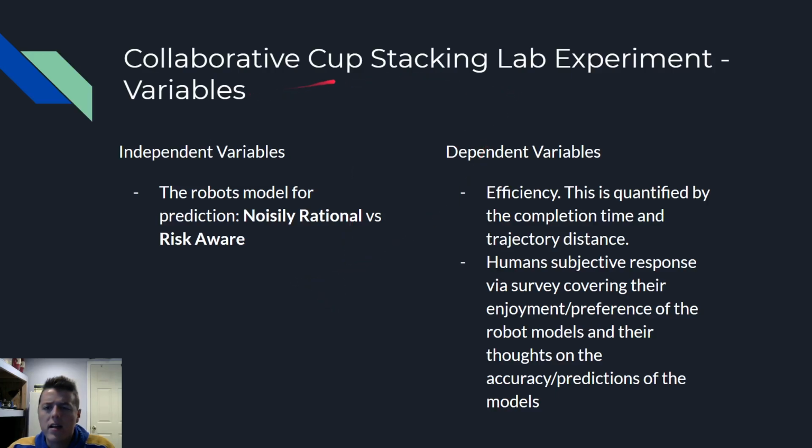Now we're going to talk about the lab experiment. So let's look at the variables first. We have the models here. And then for the dependent variables, we're testing two things. The efficiency, quantified by completion time and trajectory distance. And then the human subjective response, which was quantified by a survey, which had a list of different things ranging from safety to enjoyment, and we'll take a deeper look at that later.